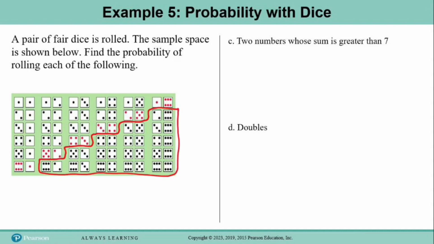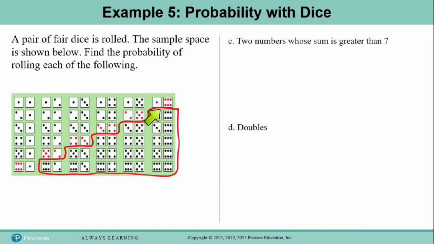So the outcomes that I have circled here in red are the ones whose sum is greater than 7. You can see, for example, 2 plus 6 is 8, 5 plus 5 would be 10. You can see that all of these add up to a sum that's greater than 7. All the ones to the left either add up to 7 if they're on this diagonal, or if they're to the left of that, they add up to something smaller than 7. So these are the only ones that will work.